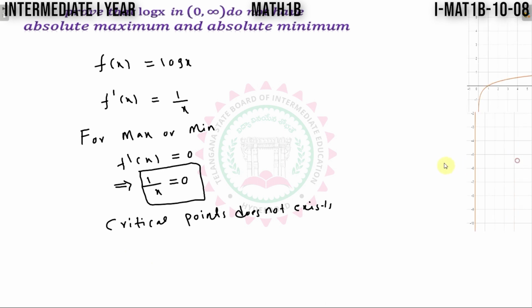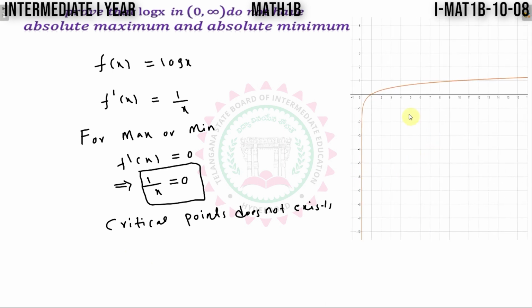So again see this graph also here. This is a log x graph. Here log x values are increasing and whereas here log x values are decreasing here. So from this picture also we can easily say that log x do not have absolute maximum and absolute minimum. Now see this problem.